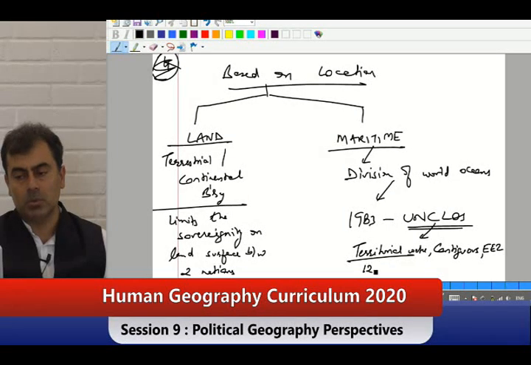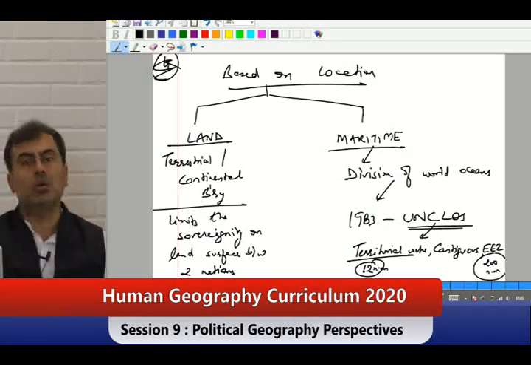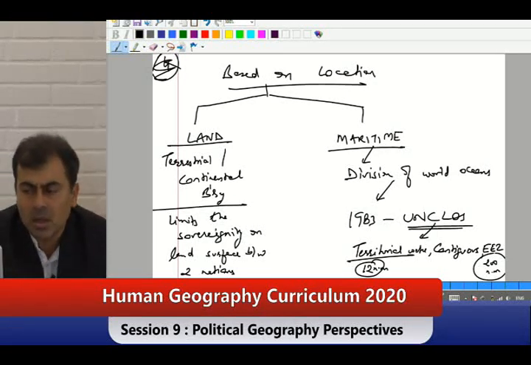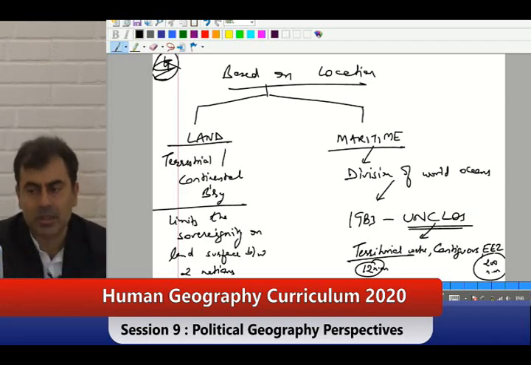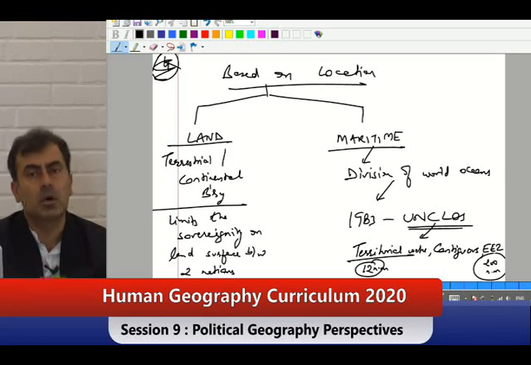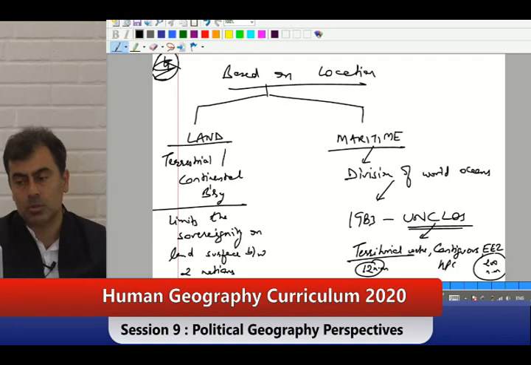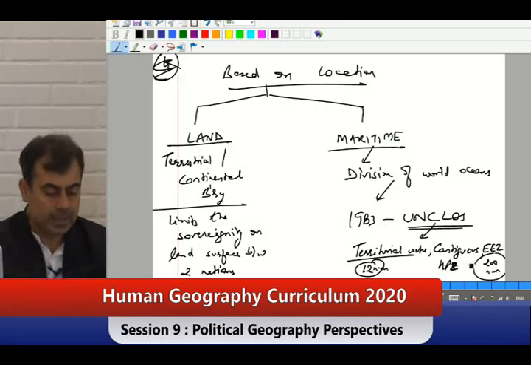Territorial water is up to 12 nautical miles from the baseline, EEZ is up to 200 nautical miles from the baseline. US has also requested for another one, so there is something called a continental shelf also. I am not going into that because that is not an important idea over here. Idea was territorial water, contiguous zone, also called hot pursuit zone, HPZ, and EEZ.